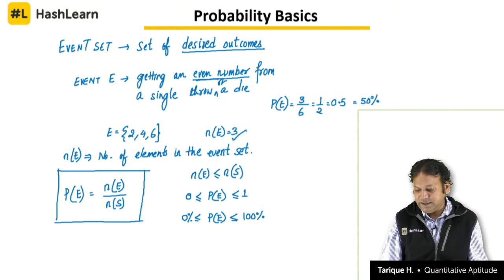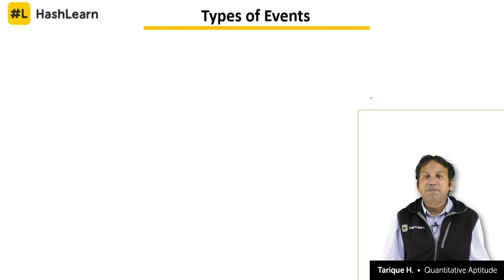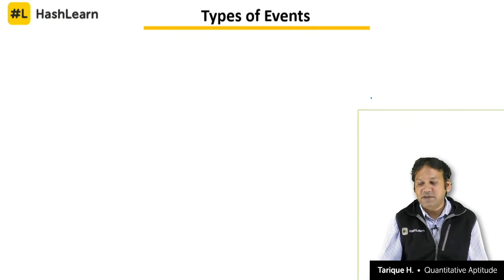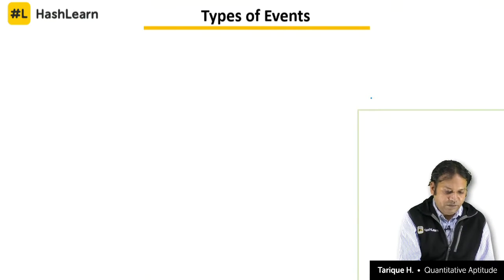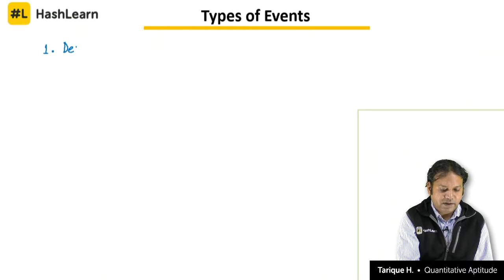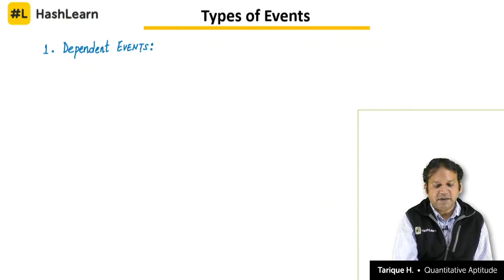What is sample space? What is event set? Now, the next part from the basic concepts of probability is to understand the types of events. Some questions are there which are based directly on the concept of types of events. So, the first type of event that we should understand is what is called a dependent event. Dependent events are those events which share at least one common element.